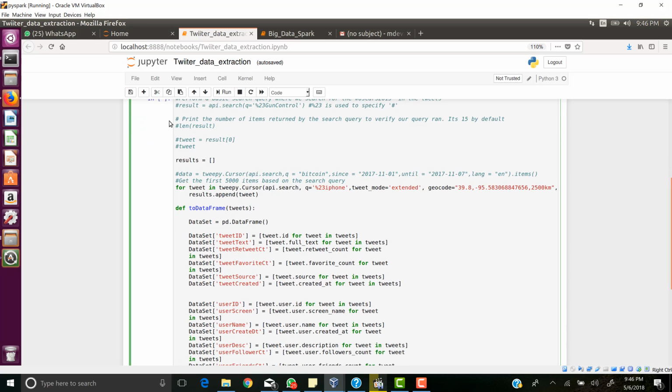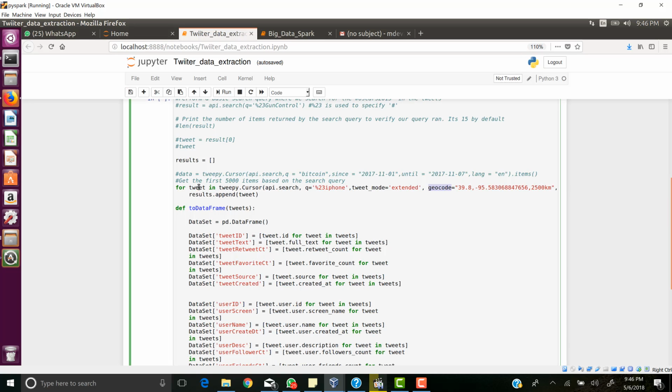Next, in this search function, this TweePy Cursor function, we specify the hashtag that we want to search the tweets for, that is iPhone. This %23 specifies the hash symbol. This geocode specifies the latitude and longitude and the radius of the area of the location where we want to get the tweets from.